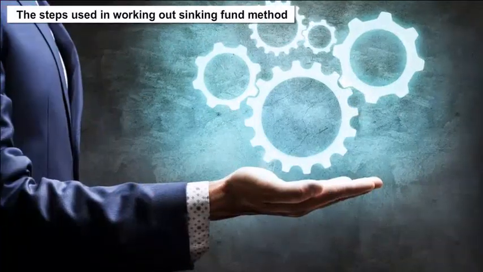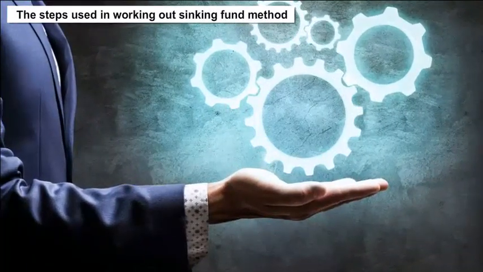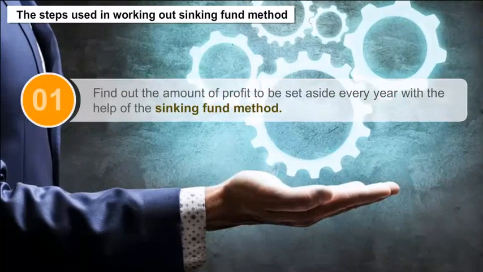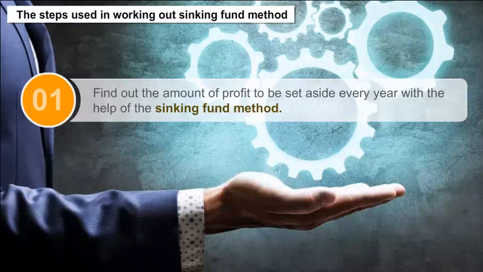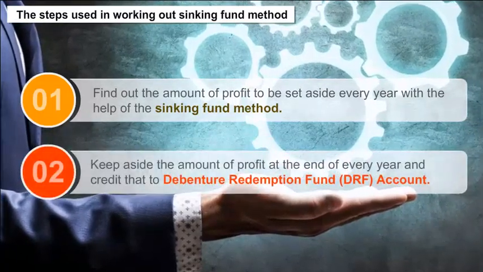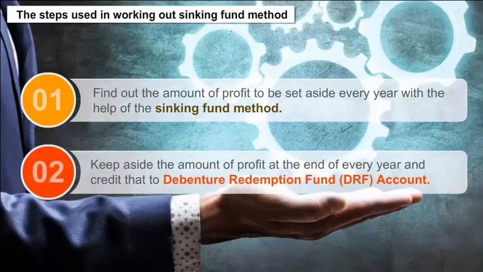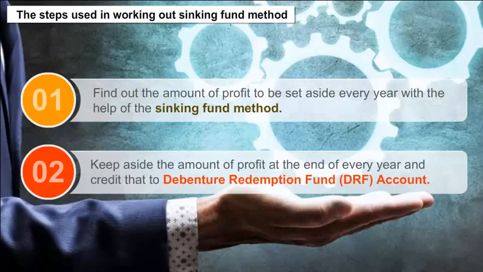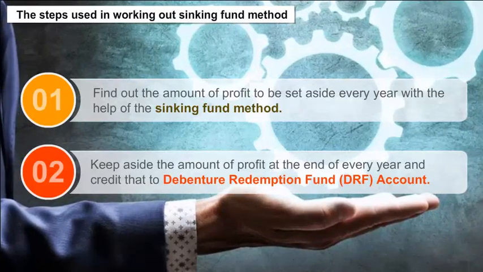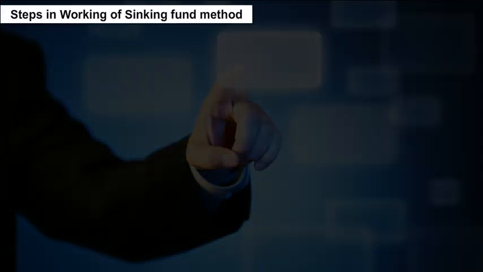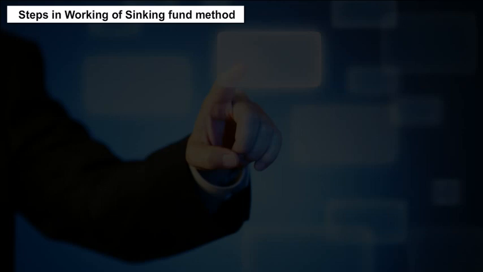The steps used in working out sinking fund method. 1. Find out the amount of profit to be set aside every year with the help of the sinking fund method. 2. Keep aside the amount of profit at the end of every year and credit that to debenture redemption fund DRF account. Working of sinking fund method. Steps in working of sinking fund method.